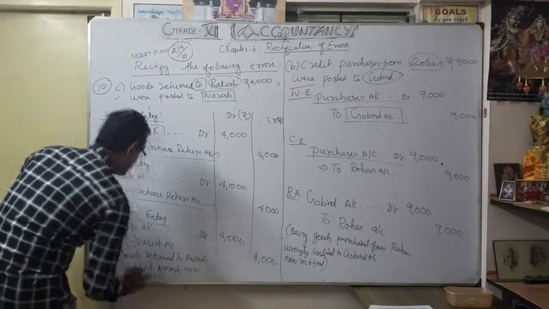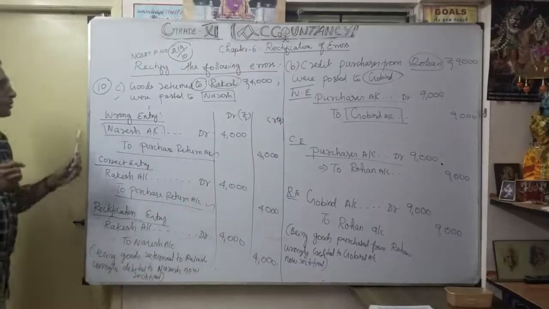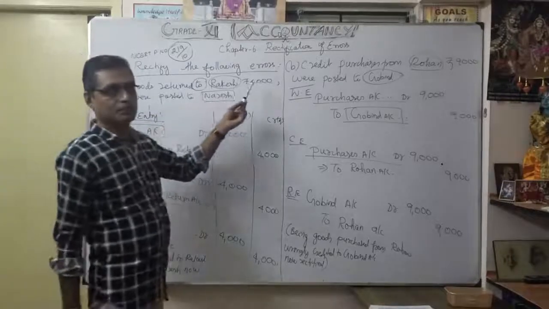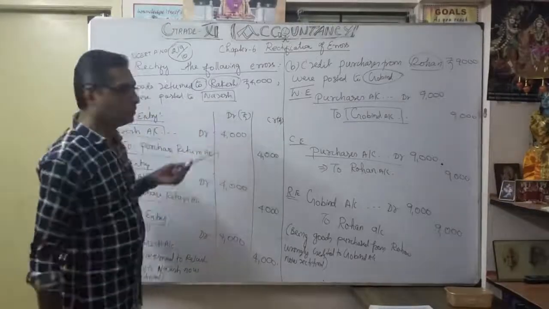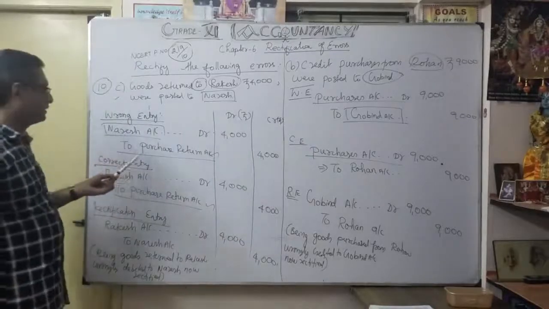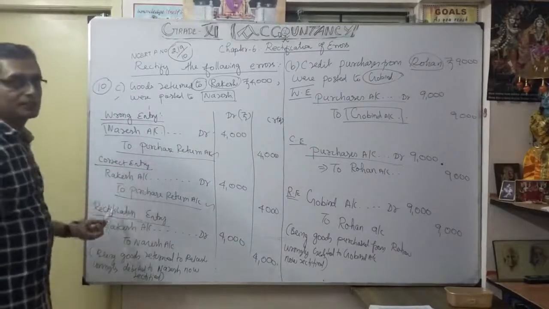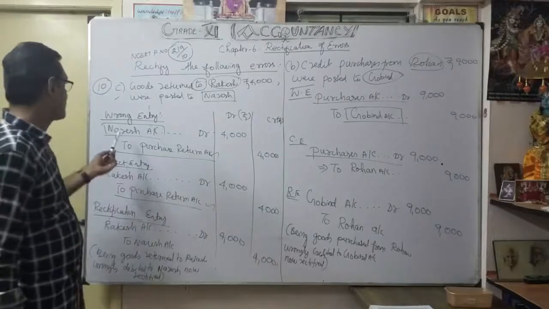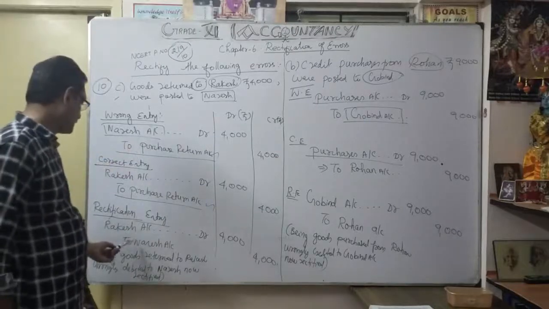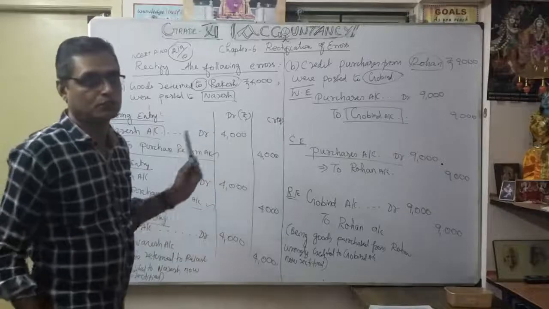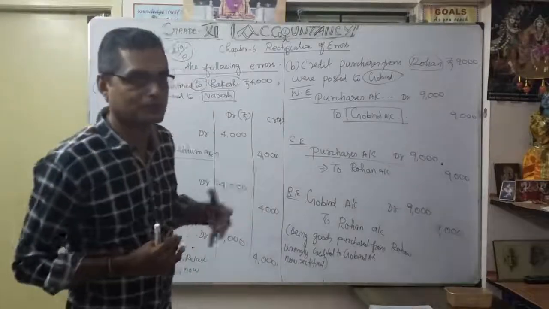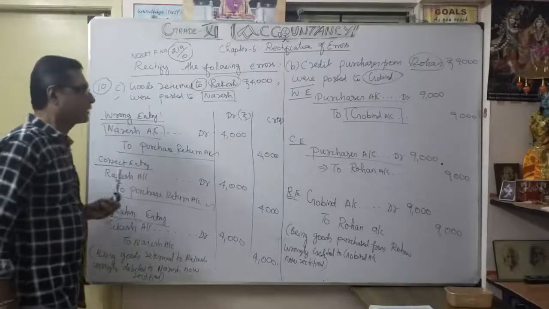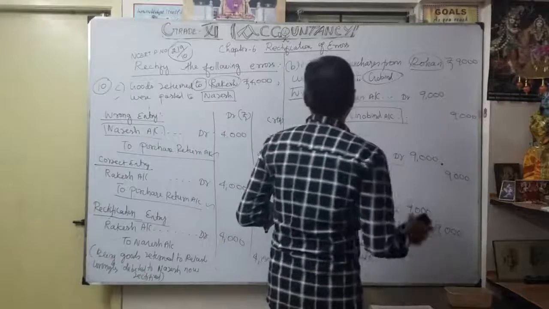Okay, now understood this. It's very interesting, very important. The words are very important; you have to read the transaction very clearly. Goods returned to Rakesh, but they posted to Naresh. So the wrong entry is Naresh to purchase return, and the correct entry is Rakesh to purchase return. For the rectification entry, Rakesh account as it is, correct on the debit side. The only thing we change is what we wrongly debited earlier: we rectify that to Naresh account credit side, 4,000. Understood now? For these exercises, especially error of commission, we follow wrong entry, correct entry, rectification entry. Now move to the next exercise.